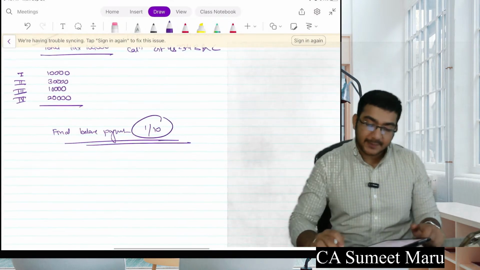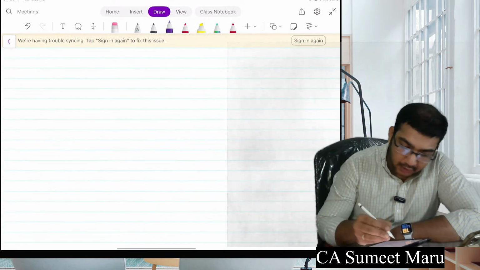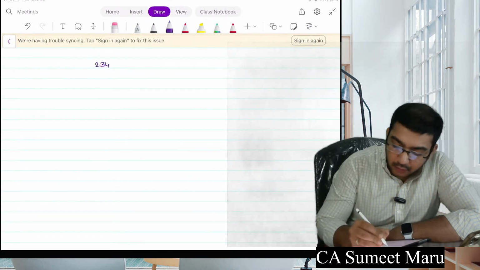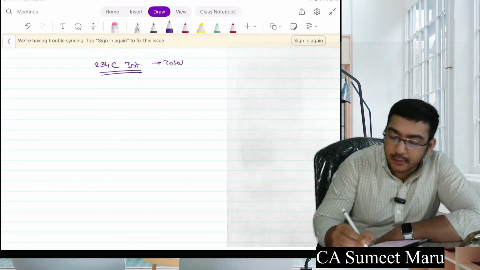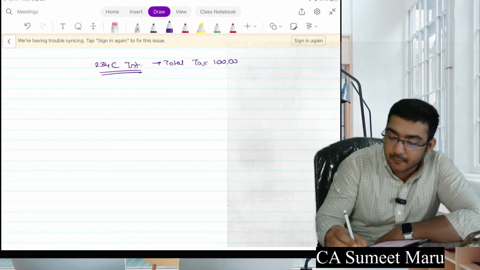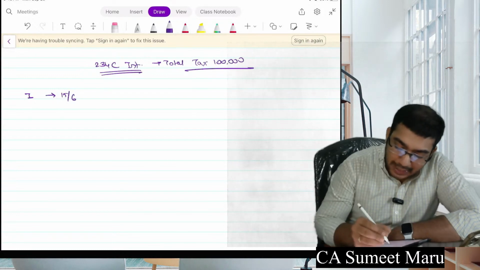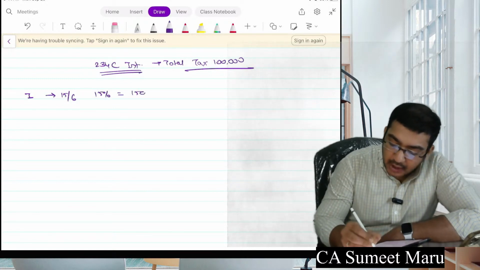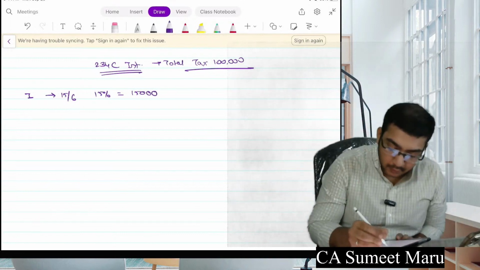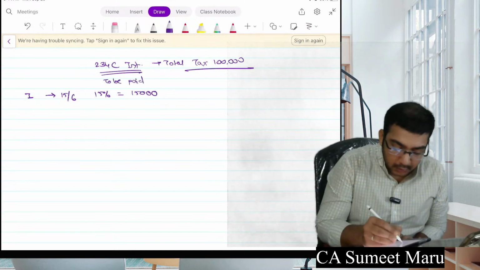Let's start it, guys. Please pay attention, everyone. Now see. So here is your first. Let's calculate the total 234C interest. Okay. Total tax is 1 lakh. First installment, which is on 15th of June, you should have paid how much, guys? 15%, which comes to 15,000. Okay, to be paid, I will write it here. Here installment.